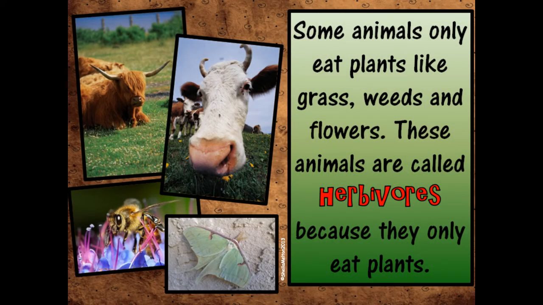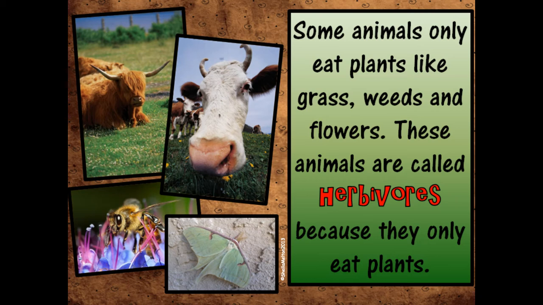Some animals only eat plants, like grass, weeds, and flowers. These animals are called herbivores because they only eat plants. Say it with me: herbivore, herbivore, herbivore. So animals that only eat plants are called herbivores. All right, you may be an herbivore. If you're a vegetarian and you only eat what? Plants, then you might be an herbivore. If you do not eat any meat, we could call you an herbivore.